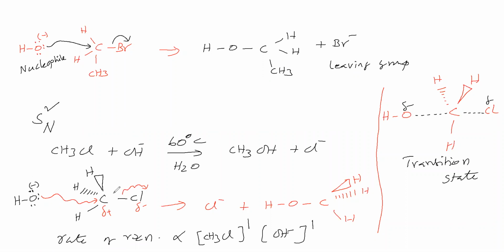Then what is the molecularity of the reaction? Molecularity is for an elementary step only. Elementary step means a single step. It is a single step, therefore it is an elementary reaction. In this elementary reaction, how many species are involved? Two species are involved. Therefore, what is the molecularity? 2. Therefore, this is a bimolecular reaction. It is SN2, and we said bimolecular reaction. For this reaction, the rate of reaction depends on the concentration of this substrate and the concentration of nucleophile to the power 1, we said.